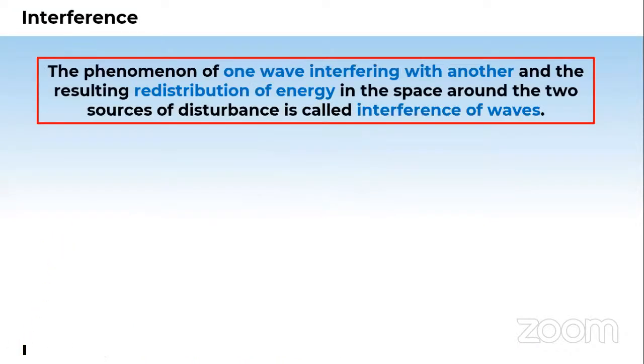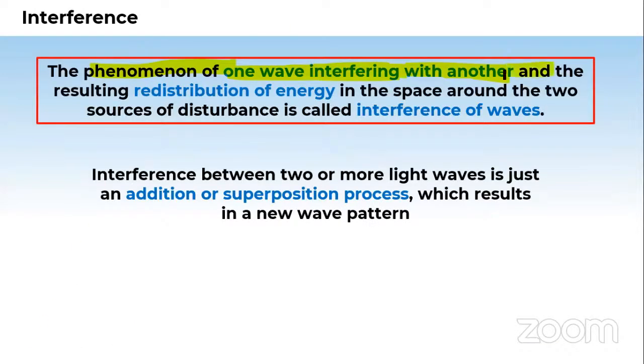So we were here. The definition is this: the phenomenon of the interference of one wave with another, resulting in the redistribution of energy. What does it mean? That can only be seen by the alternate dark and bright bands on the screen. And the space around the two sources of disturbance is called interference of waves. So the interference between two or more light waves is just an addition, or the superposition process, which results in a new wave pattern.